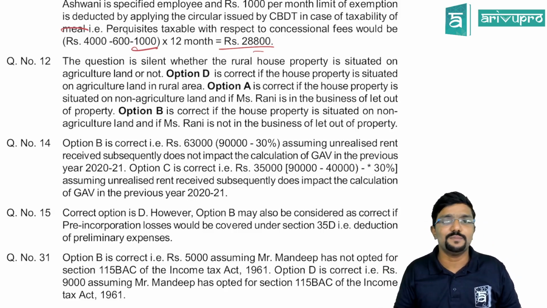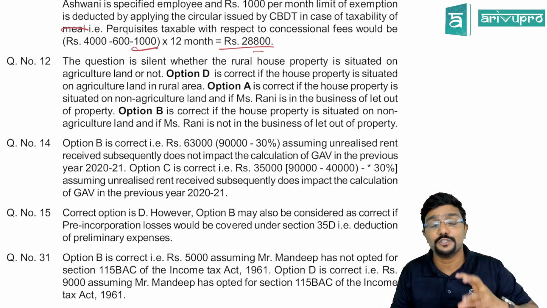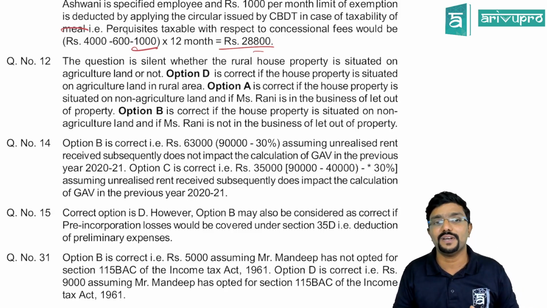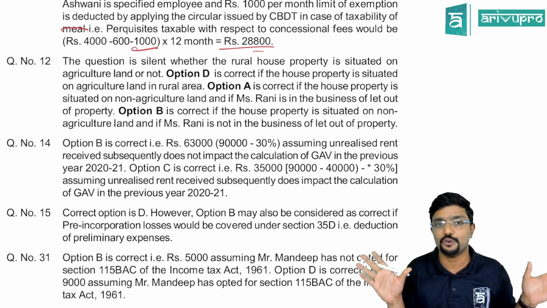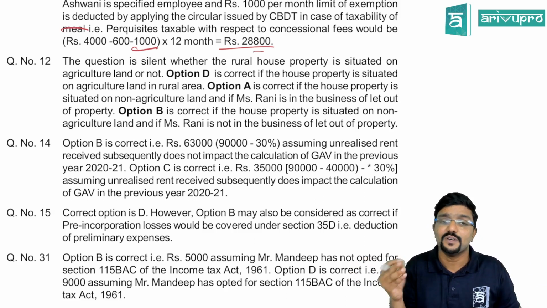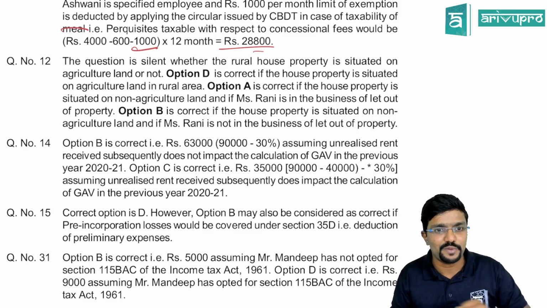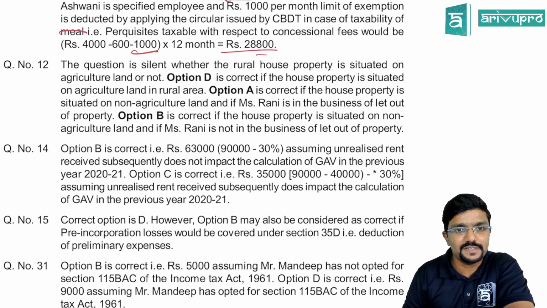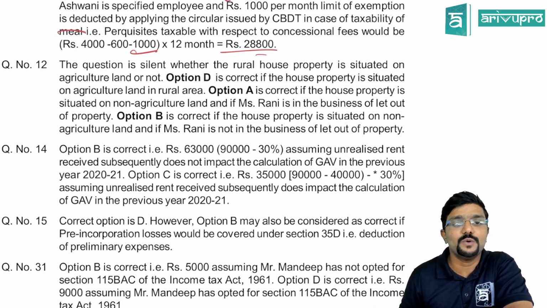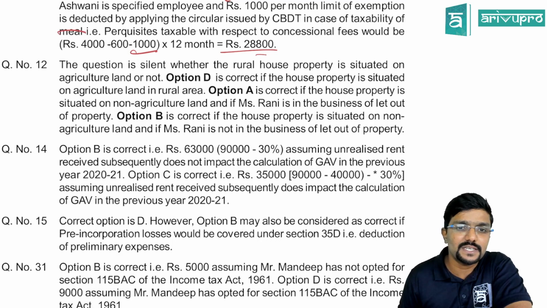So to the extent possible, ICSI has to put efforts to set the questions properly in such a way that the students will not have any confusions with respect to whatever information is given in the exam question paper. So what they have given, we will see. The question is silent whether the rural house property is situated on agriculture land or not.